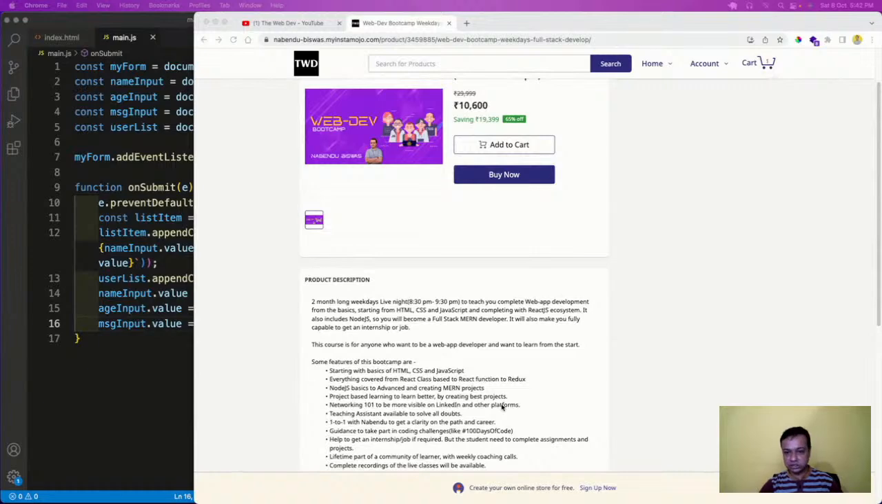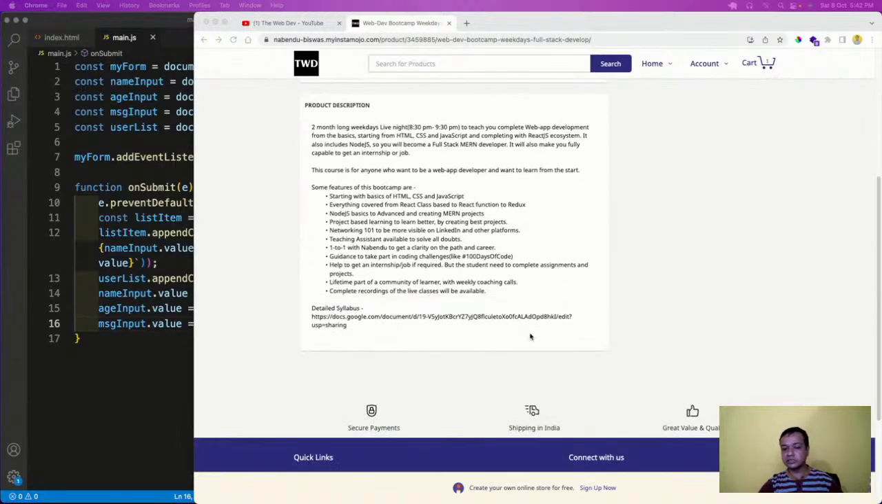So it is not that you'll just come here and you'll get a job. No, we are not promising it like this. What we are promising is help to get an internship or job if required. If required, because most of our students get a job halfway through the course only, because we tell them some secrets, like the LinkedIn secret which I have already told, on how to get a job. So we make them very visible on LinkedIn.